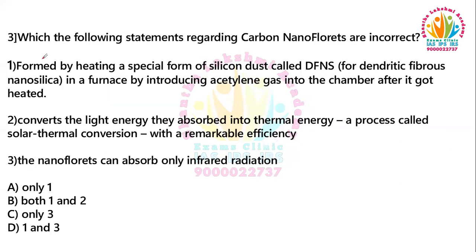Third question. Which of the following statements regarding carbon nanofluorides are incorrect? Statement 1: it is formed by heating a special form of silicon dust called DFNS, that is dendritic fibrous nanosilica, in a furnace by introducing acetylene gas into the chamber after it got heated. The second statement says that it converts light energy into thermal energy, a process called solar thermal conversion, with remarkable efficiency. Third statement, the nanofluorides can absorb only infrared radiation. Option A only 1, option B both 1 and 2, option C only 3, option D 1 and 3.